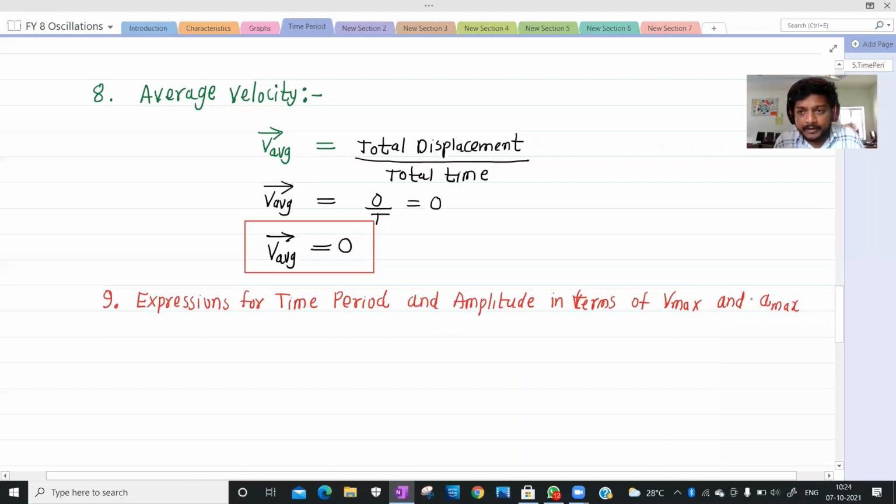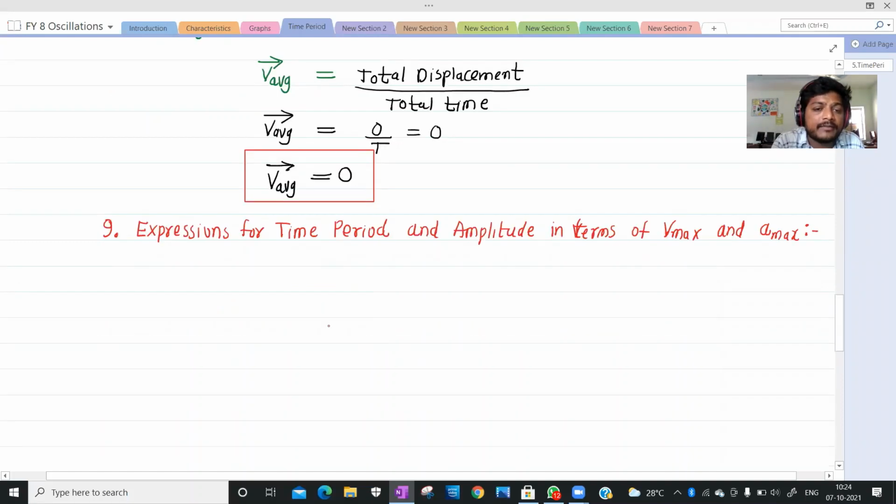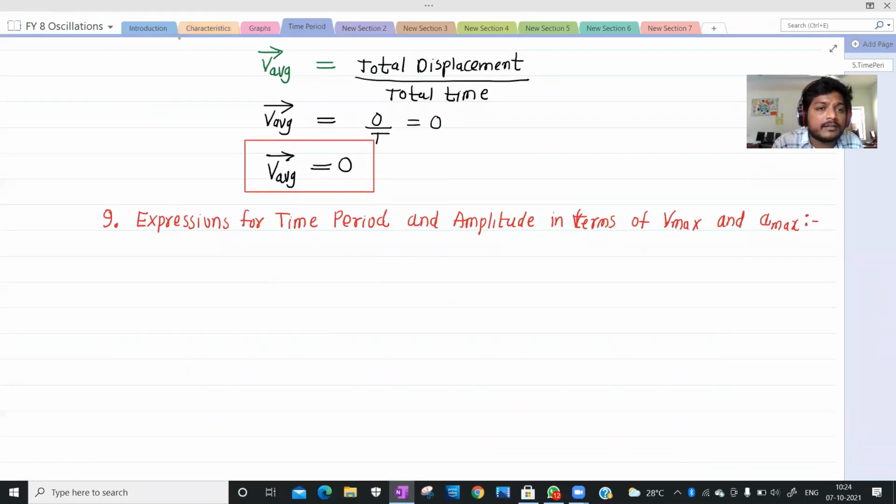What is A maximum, Nana? V is nothing but velocity. A is nothing but acceleration. Small a, acceleration.